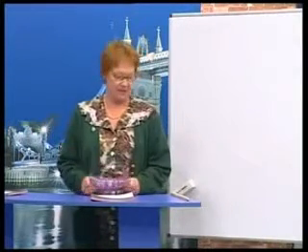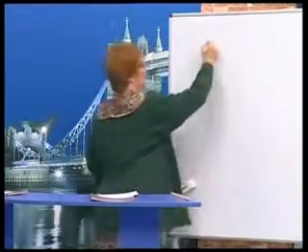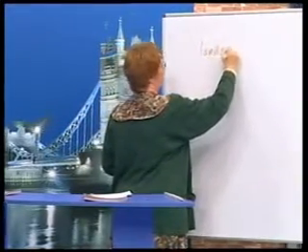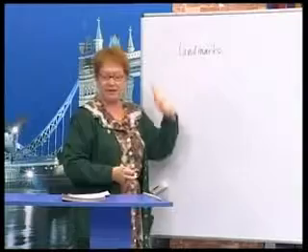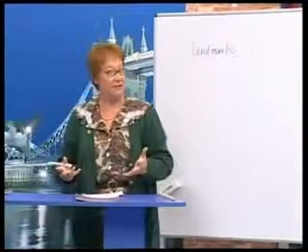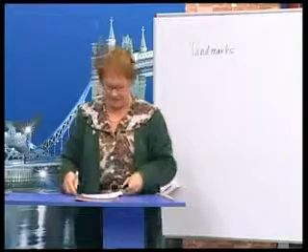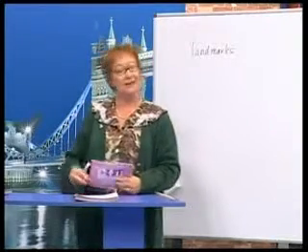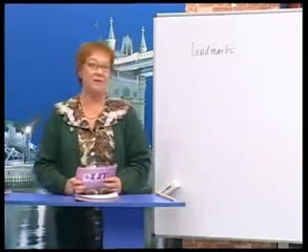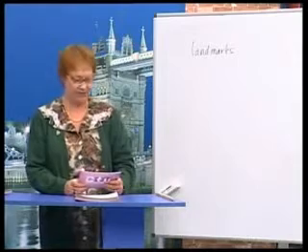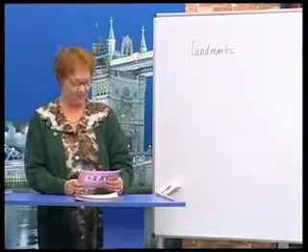Landmarks. Some natural features are special, so there's special kinds of geography. These are called landmarks. They're special places on the land. Now, some of them are famous. Everybody knows about them, and people often go and see these landmarks on their vacations. Now, we're going to look at some of the world's famous landmarks. Maybe you know some of them.